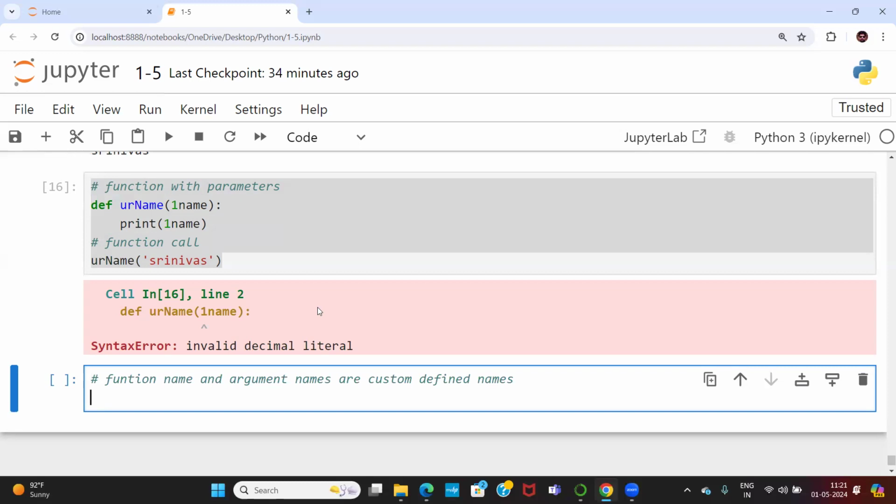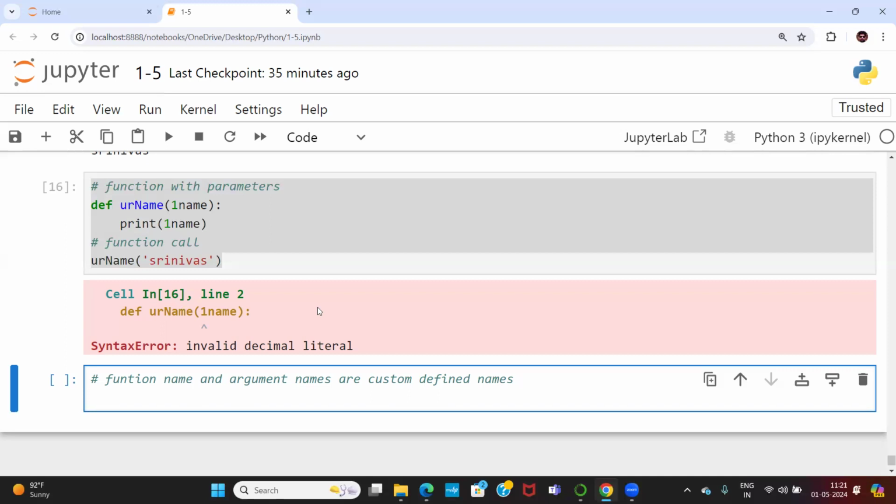One thing you have to remember: same like variables or identifiers. Variable names are custom defined names. At the same time, function names and argument names are also custom defined names. But you have to follow some rules and regulations. Python is very strict, any programming language is very strict. What are the common rules for variables, function names, object names, all these things? Should not start with a number. Don't take a space. Don't use a special keyword inside it, and don't use a reserved keyword.